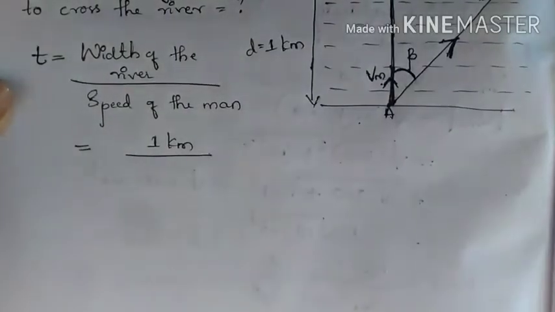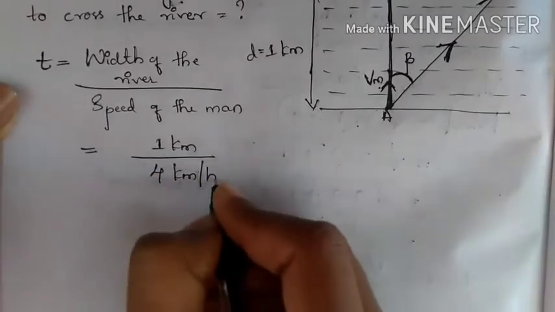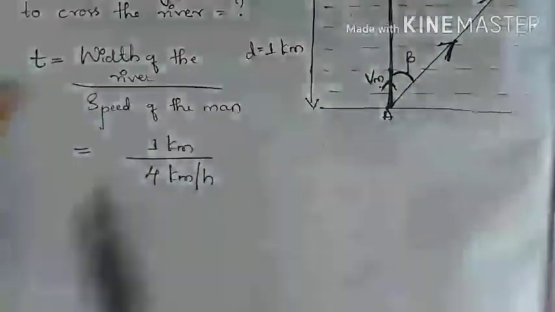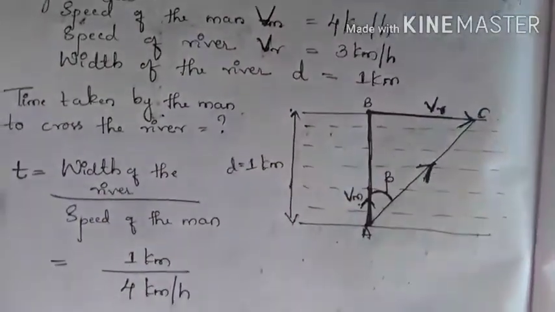The speed of the man Vm is how much? It is 4 kilometers per hour. So here I have written, the speed of the man is 4 kilometers per hour.